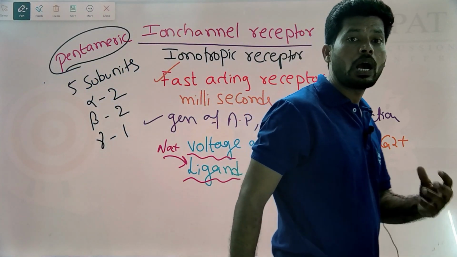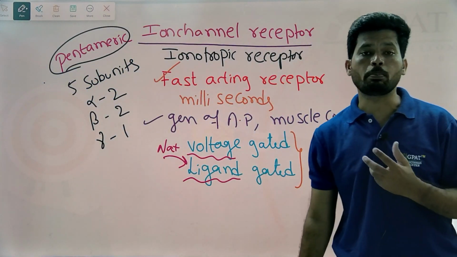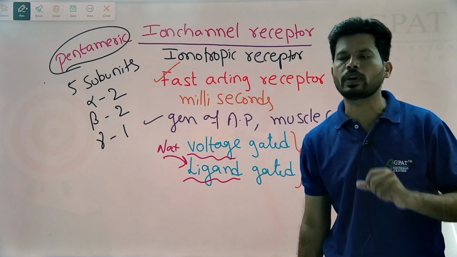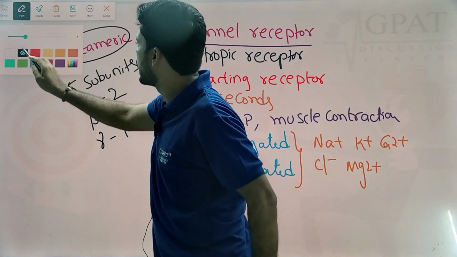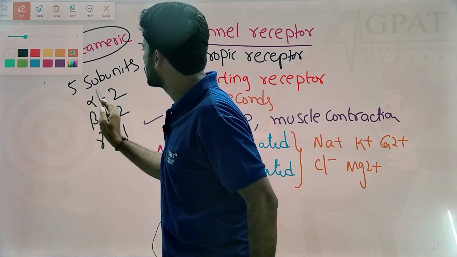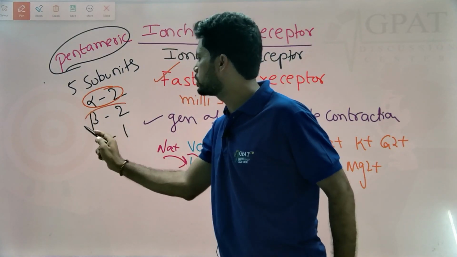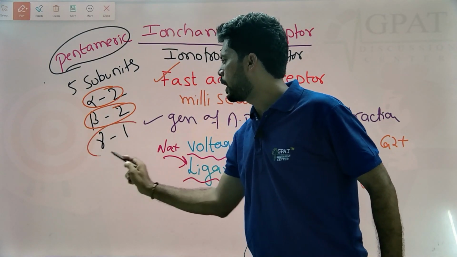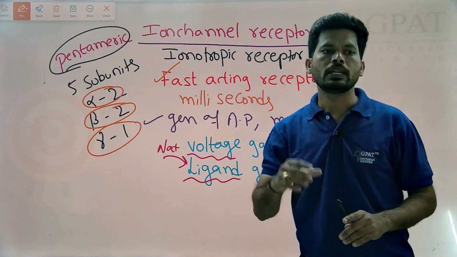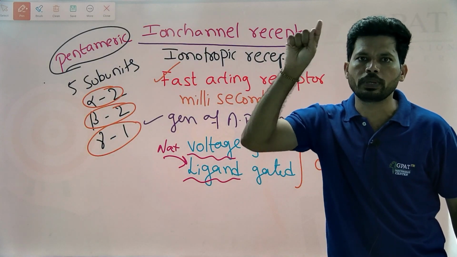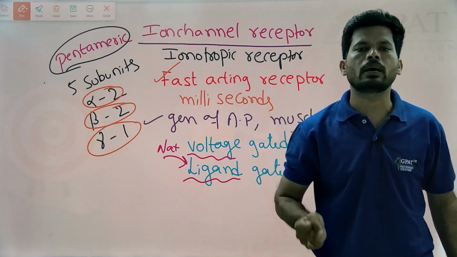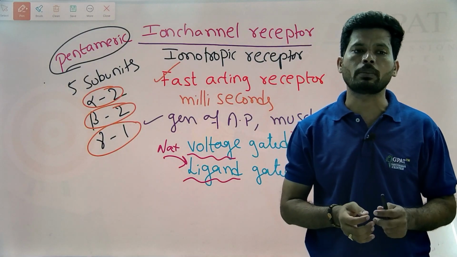They are arranged as a pentameric structure: 2 alpha, 2 beta, 1 gamma. Ion channels are pentameric in nature.